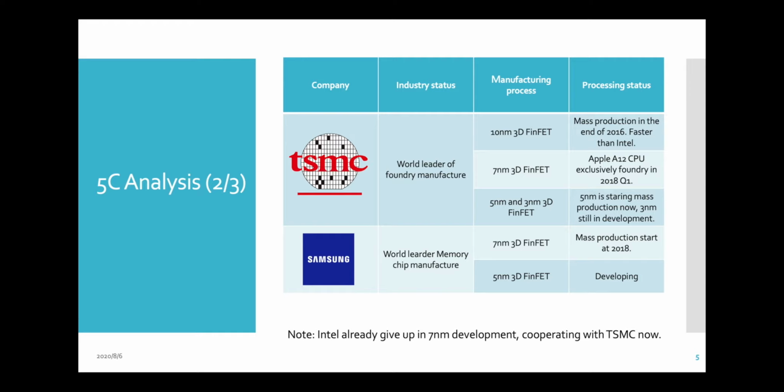And currently, they're producing at the 5-nanometer fab, which is the manufacturing factory, and they're starting mass production now. And for Apple's newer CPU, or AMD, they're going to use the 5-nanometer technology. And the future 3-nanometer 3D FinFET is still in development because it requires the technology and a research team. So currently they're working very hard on that.